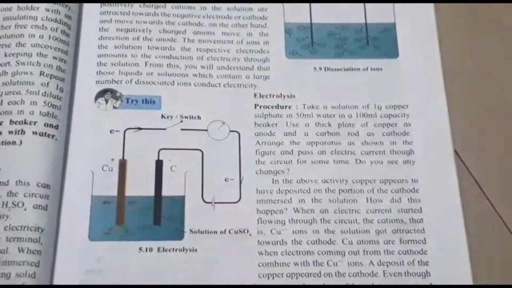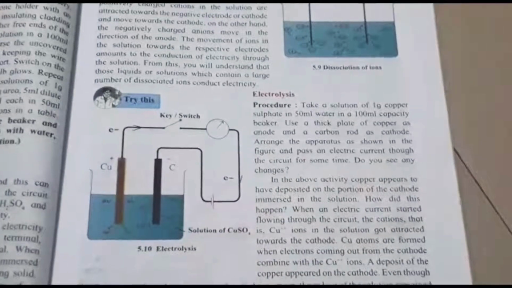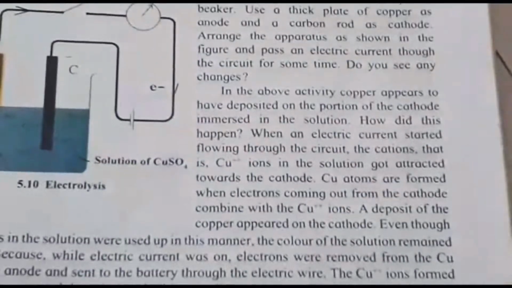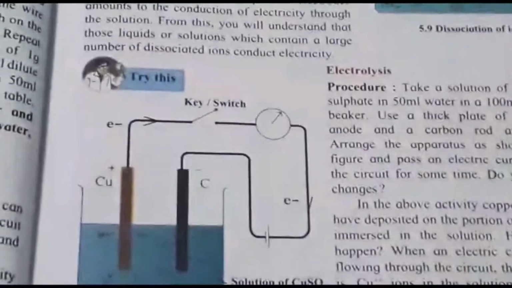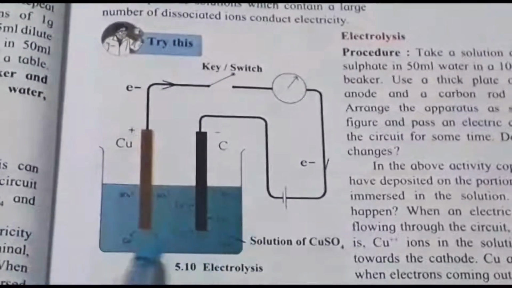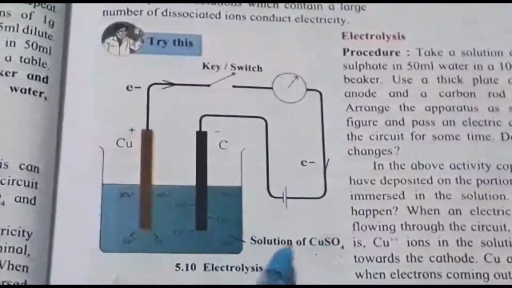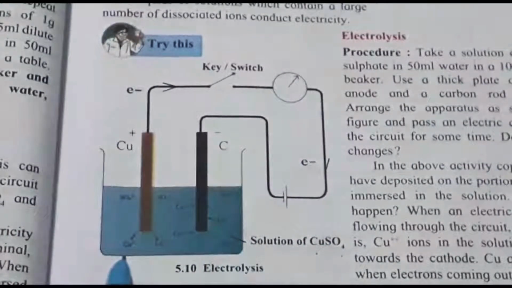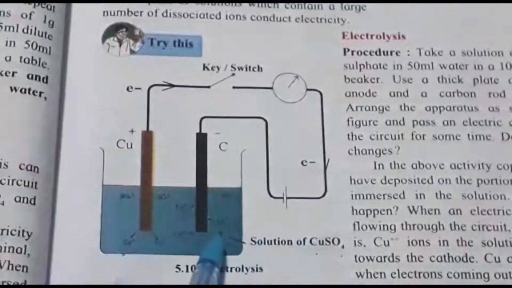Then next, see what we are going to see in this activity. As we dissolve copper sulfate, the respective ions are going to form, that is copper plus 2 and SO4 minus 2.